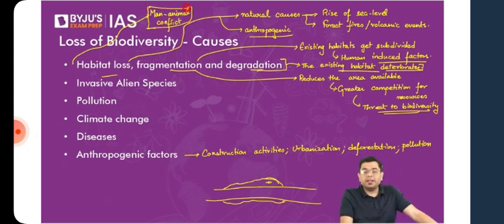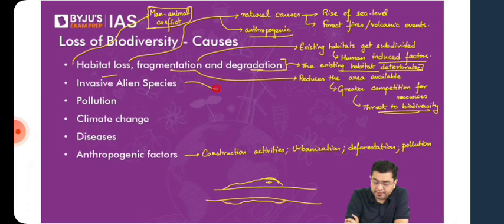Now, here, the other threat that the biodiversity faces is the invasive alien species. Invasive alien species are what? The species which are not naturally to be found in an area. They are not natural to a particular region. None of these species are natural to an ecosystem or a particular area. But then these particular sets of species end up modifying that ecosystem, and they have a very fast rate of reproduction. They have a very fast metabolism, very fast rate of growth, and they put the indigenous species in danger.